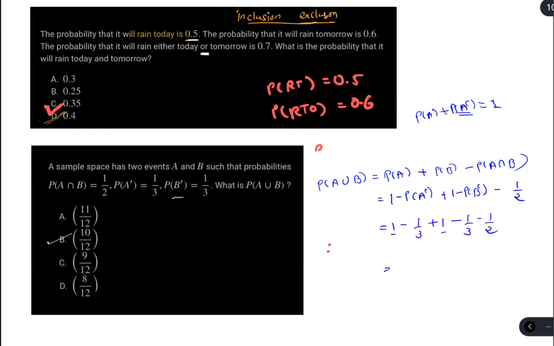That is 2 by 3 plus 2 by 3 minus 1 by 2.